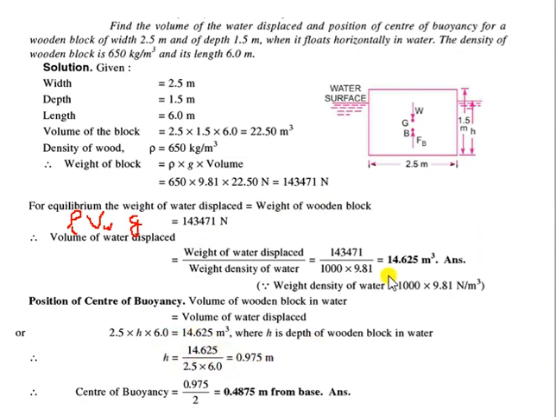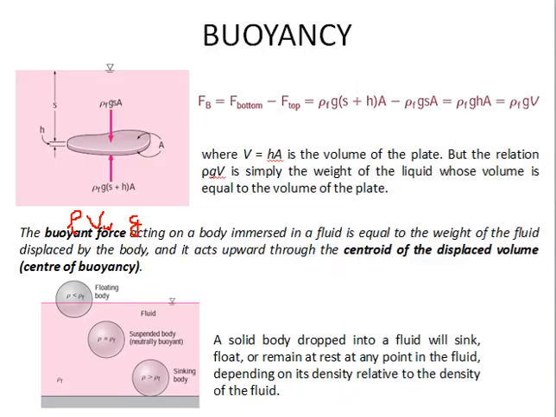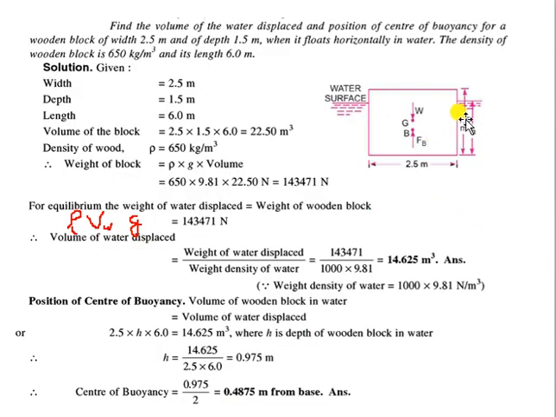Now h is 0.975. You can see from the surface, the bottom end is at a distance of 0.975, and we have seen what the center of buoyancy is. The center of buoyancy is the centroid of the displaced volume, as in the previous definition. Since the center of buoyancy is the centroid of the displaced volume, and the displaced volume goes from h to the bottom, the centroid of this displaced volume will be h by 2. So it will be 0.975 by 2, which is 0.4875 from the bottom. I can say this is the position of the center of buoyancy. Okay, so this is what we need to understand.